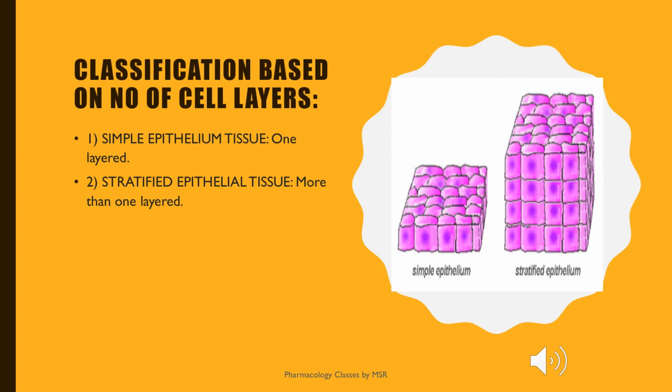So based on the number of layers of the cells, we classify epithelium tissue into two types: simple epithelium and stratified epithelium. As the name itself indicates, simple epithelium has only a single layer of cells. That is the reason we term it simple epithelium. Whereas stratified epithelium is a tissue where we have more than one layer of cells. So I guess you understand the difference. Simple has a single layer, stratified epithelium has multiple layers of cells.